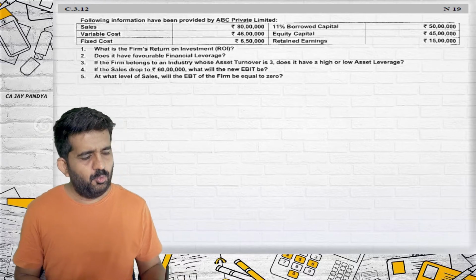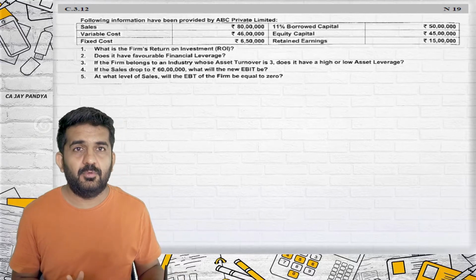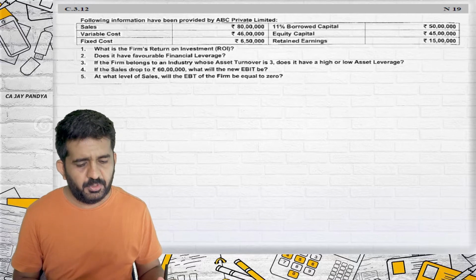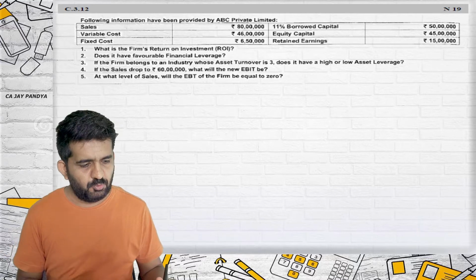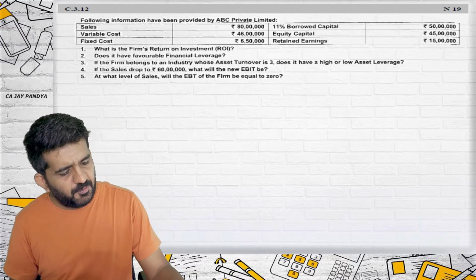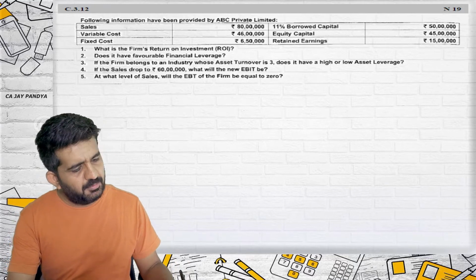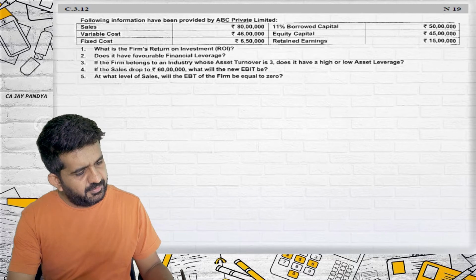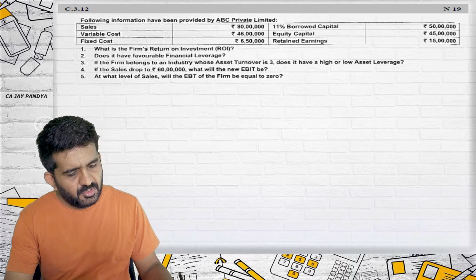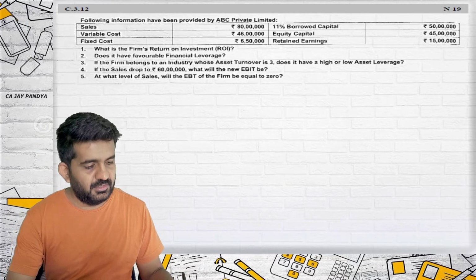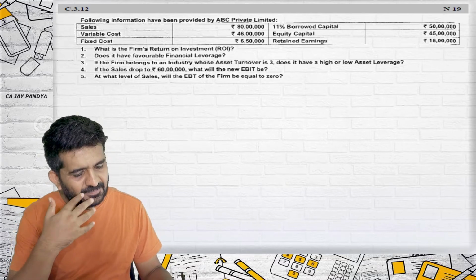Alright, I have put it in homework, but let me do it in the classwork because we have not done it. The following information has been provided by ABC Private Limited. Sales is 80 lakhs, variable cost is given, fixed cost is given, 11%, borrowed capital is given, equity capital is given, and retained earnings is given. What is the firm's return on investment? We will be finding this out.